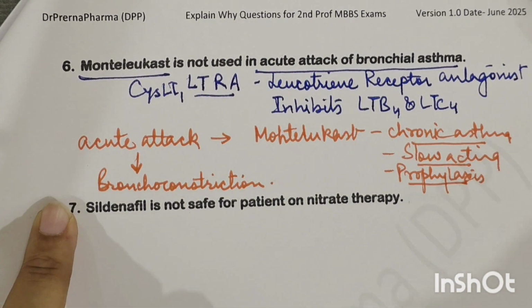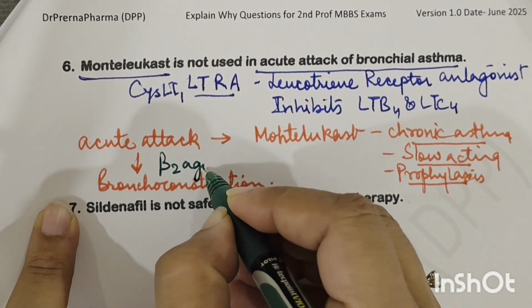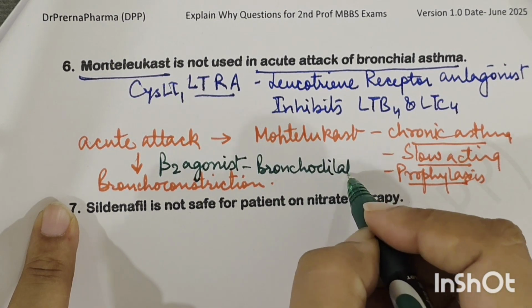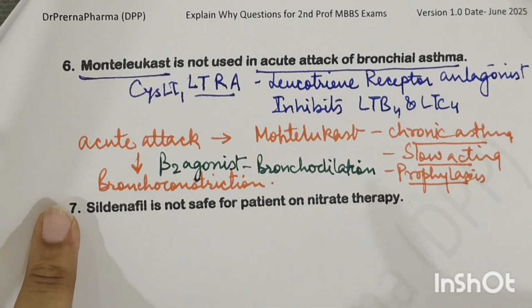Acute attack में हम क्या देंगे? Acute attack में हम देते हैं beta 2 agonist, right? Which will basically cause bronchodilation. So short acting beta 2 agonists are given.